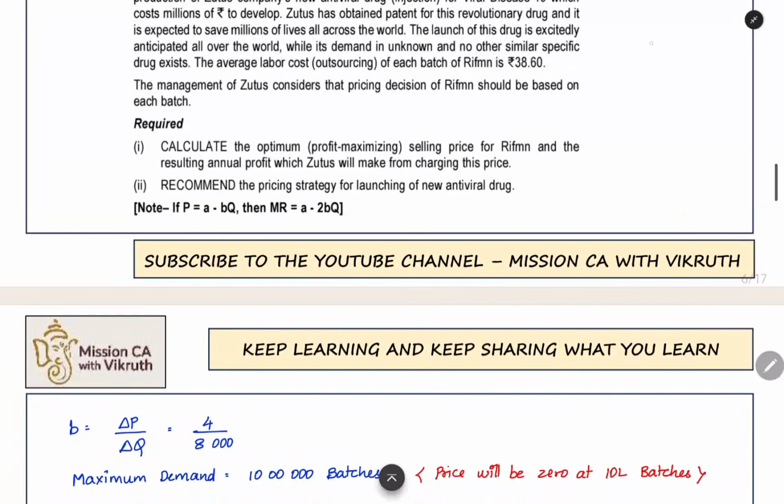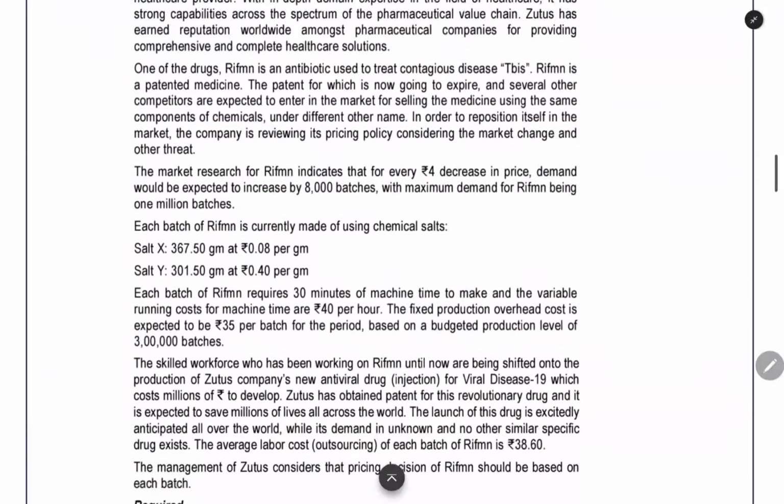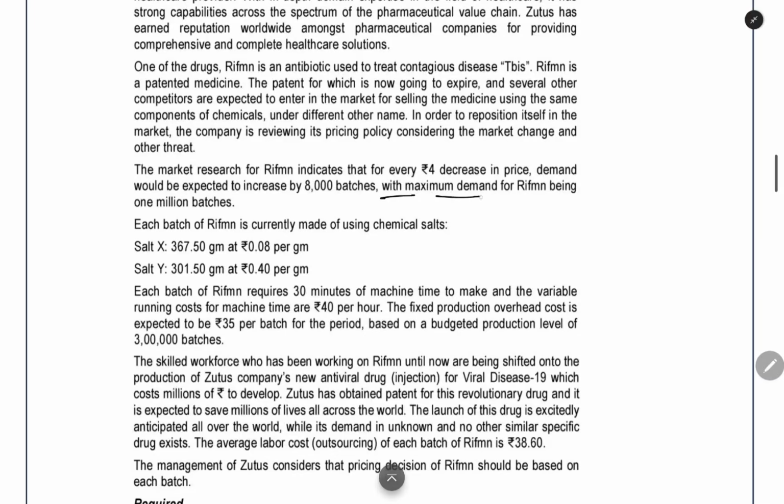Now here they themselves have given P equal to A minus BQ, MR equal to A minus 2BQ. Here what is the data we are having? First we are finding the slope of the demand curve B. Okay, that is okay. Now the maximum demand they have given is 10 lakh batches. Here one data they have given, with maximum demand for the product being 1 million batches. Totally, this is the maximum demand.